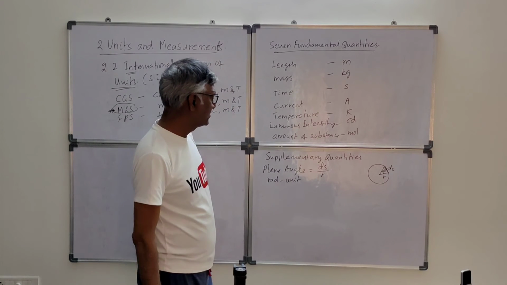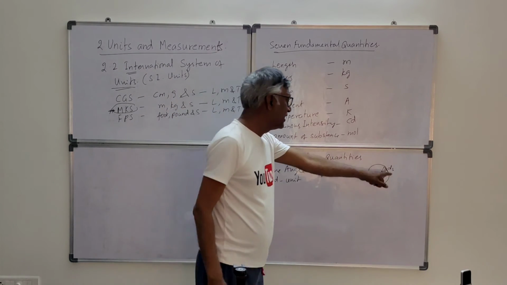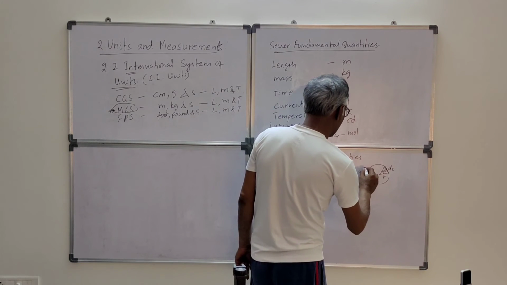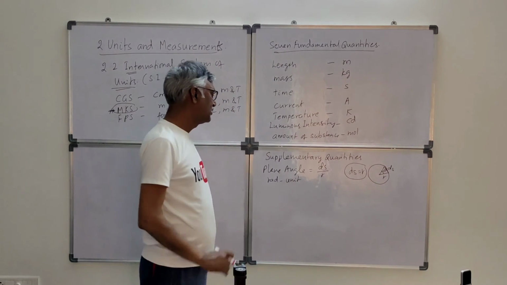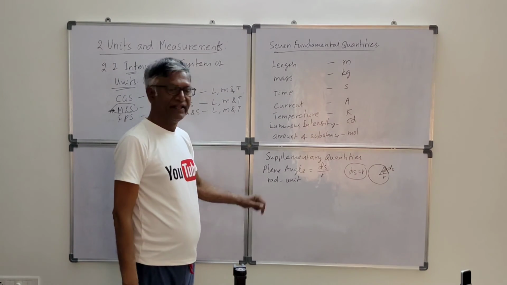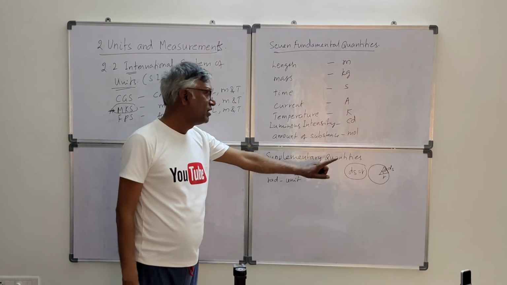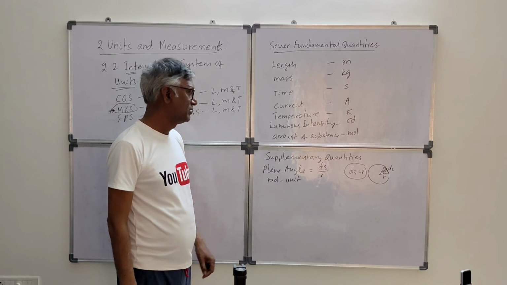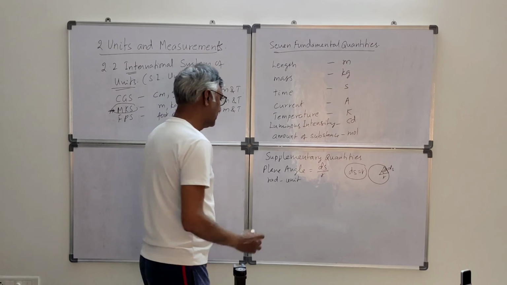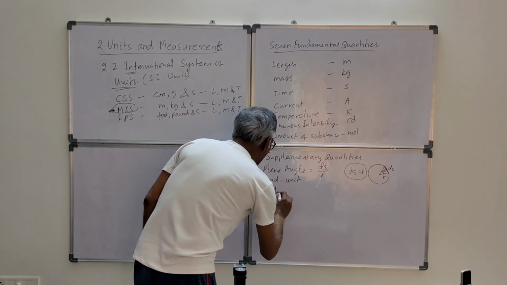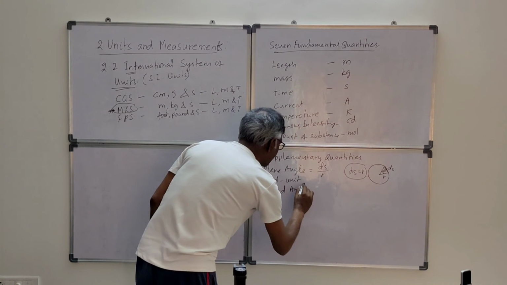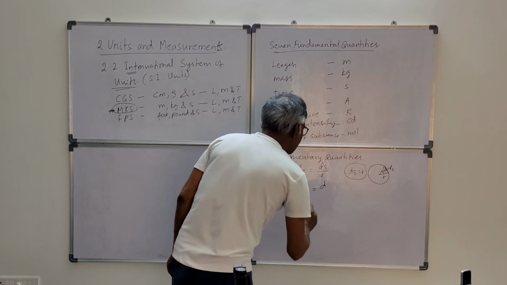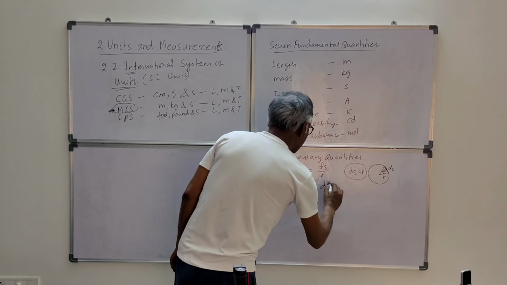It is defined as: when the arc length ds is equal to the radius r, then this is equal to 1 radian. Similarly, solid angle for a sphere is defined as dA by r square.